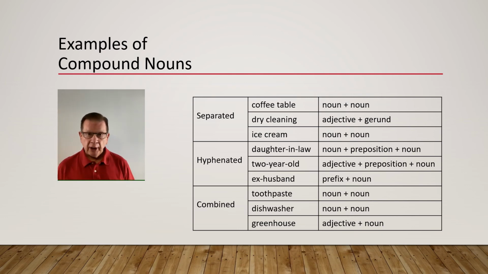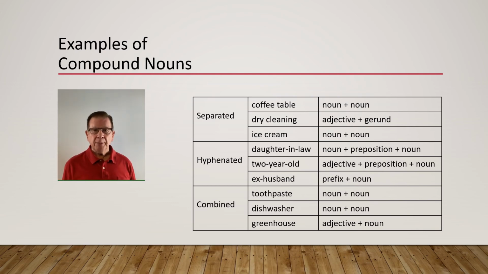This is a number or adjective plus a noun joined by hyphens to indicate a person who is 2 years old. Next example, ex-husband. This is a common noun to which the prefix ex is added to mean former. Such compound nouns are always hyphenated.